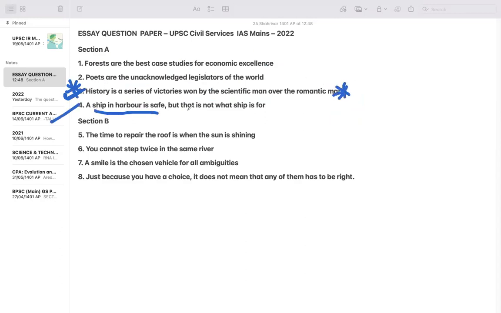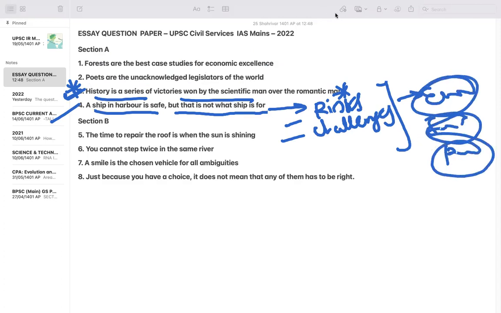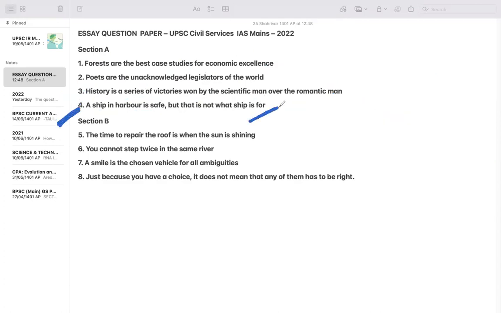"A ship in the harbor is safe, but that is not what a ship is for." So it is about taking risks in life, and taking challenges. Because of that only any economy will be rising, any society will be rising, any polity will be rising, anything. So you can write a lot here, but this is a kind of positive mental attitude question, or you can write it very passionately in different directions.